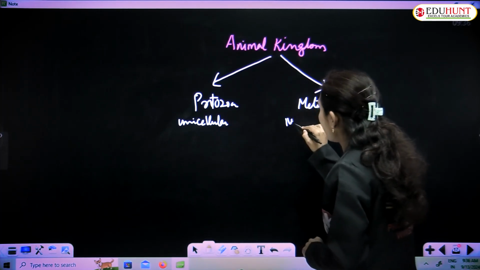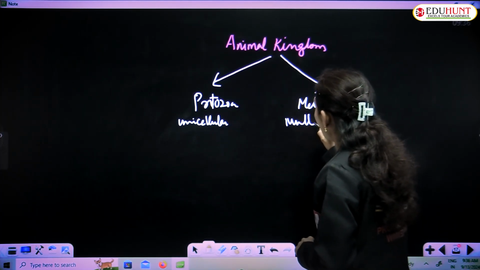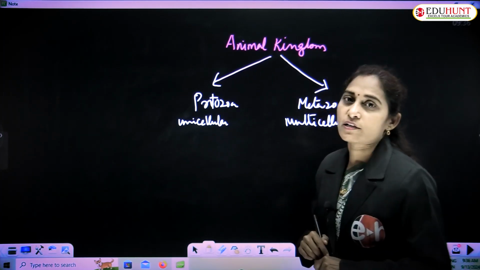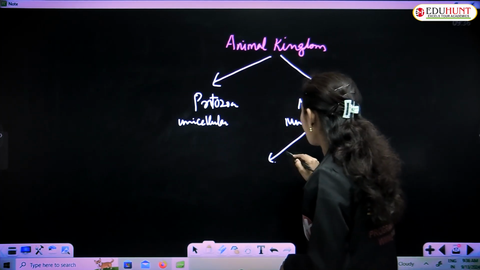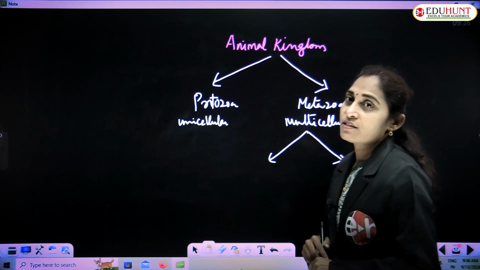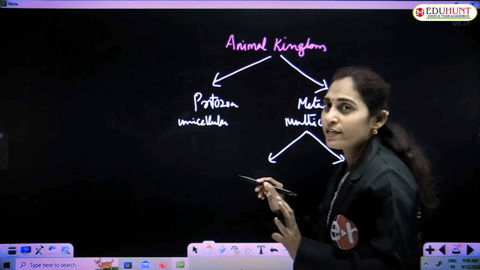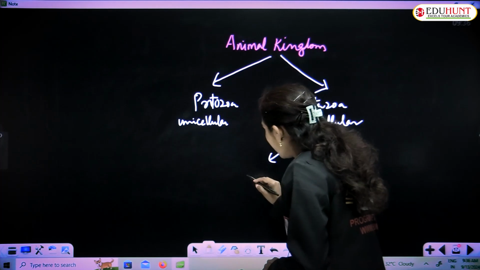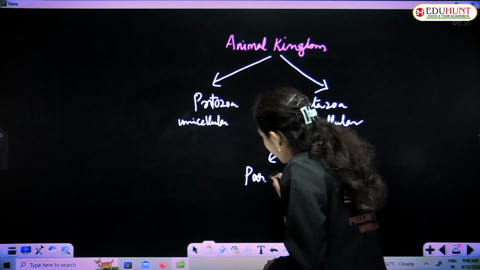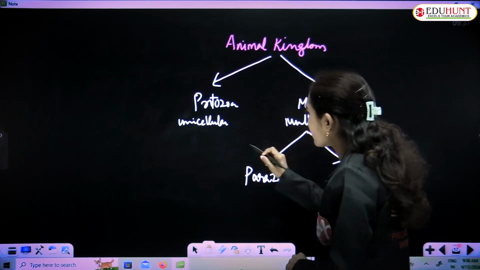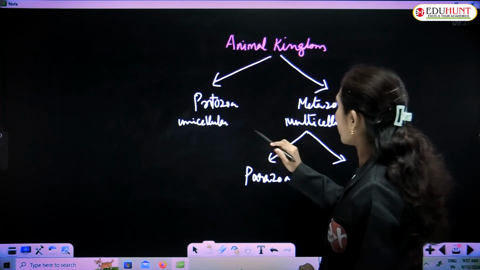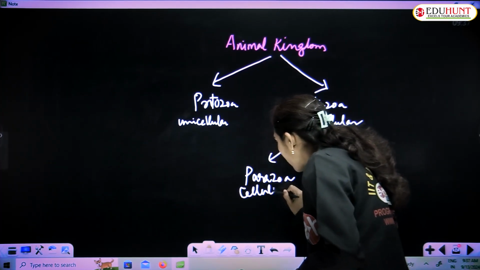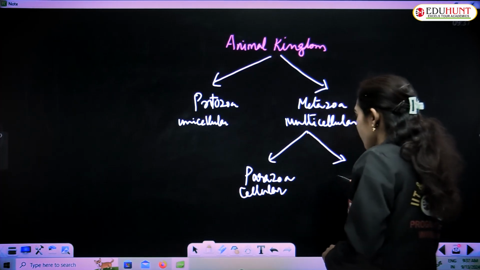These are multicellular organisms. Again, metazoa based on the cellular organization. Only cellular organization is seen in Porifera, called parazoa. This is protozoa, unicellular. Parazoa, multicellular. Only cellular level organization is seen.